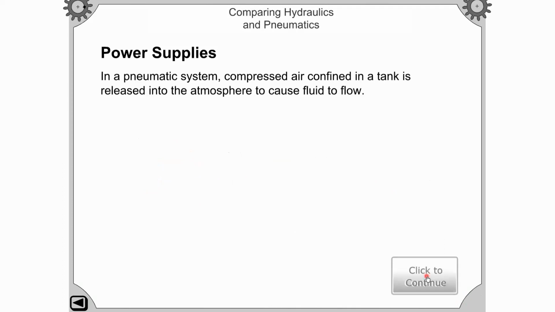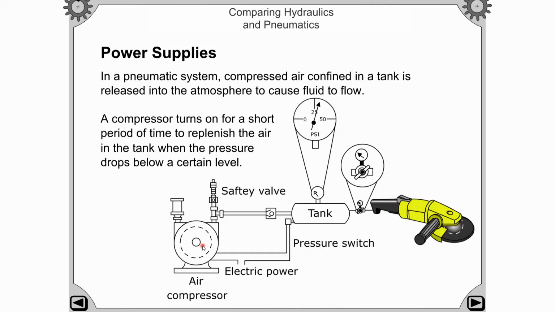In pneumatic systems, the fluid, that is the air, is supplied to the pneumatic system using the air compressor. So this is the air compressor, which is used to provide the air to the pneumatic system so that work takes place. If you see here guys, the working of the pneumatic system, this air compressor is used for power supply.